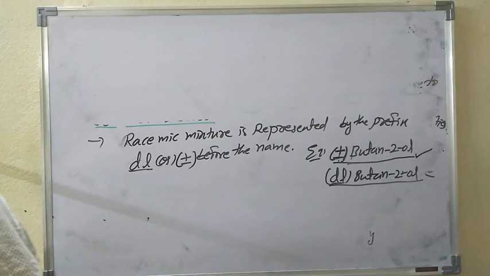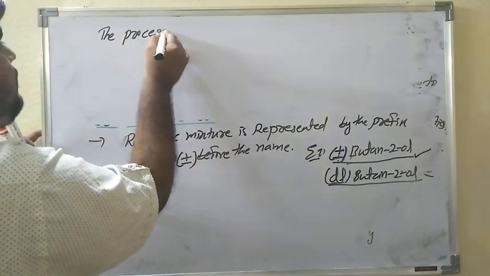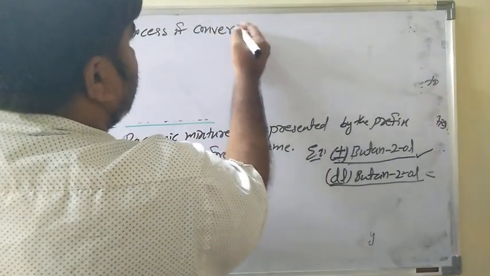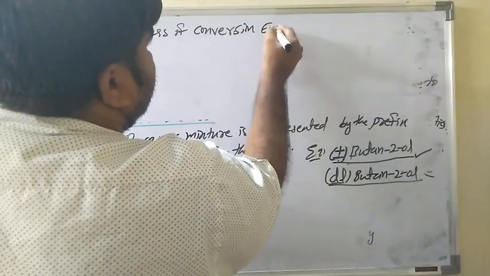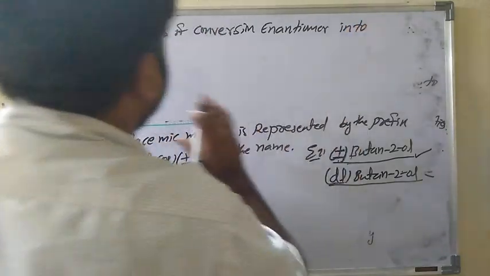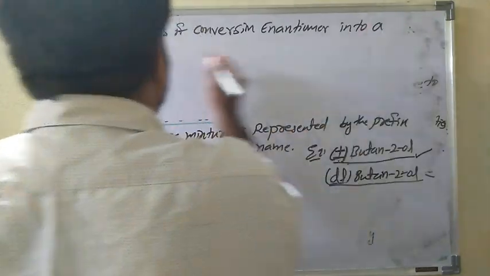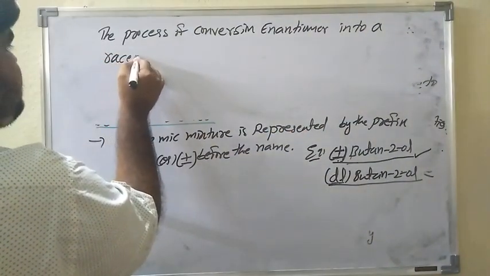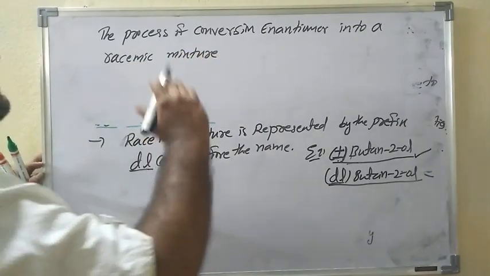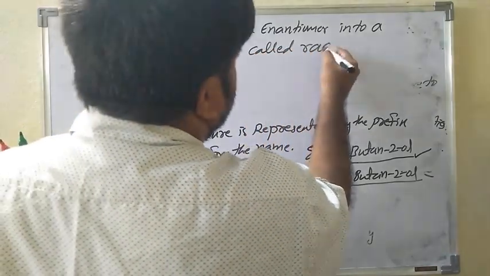The process of conversion of enantiomer into a racemic mixture is called racemization.